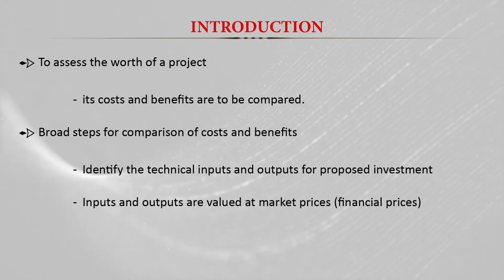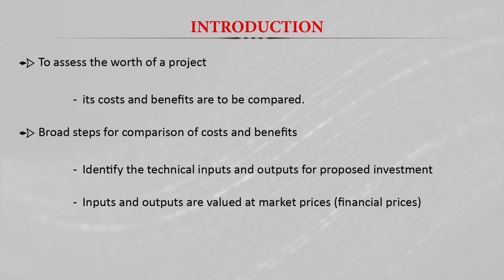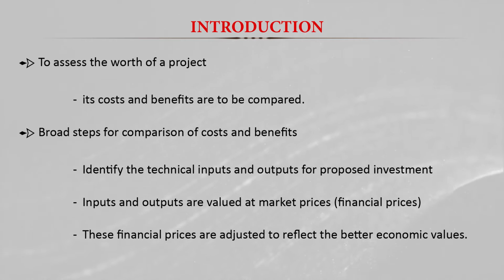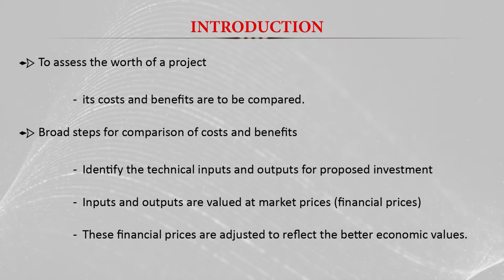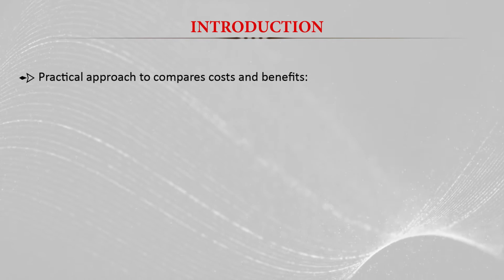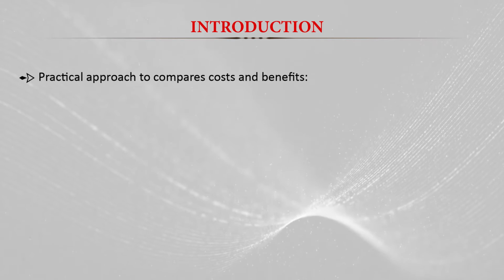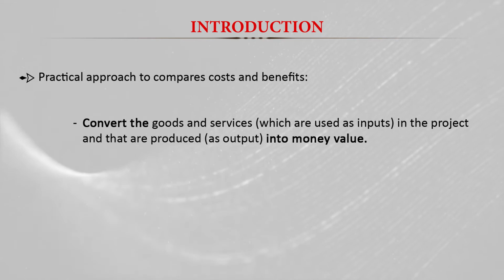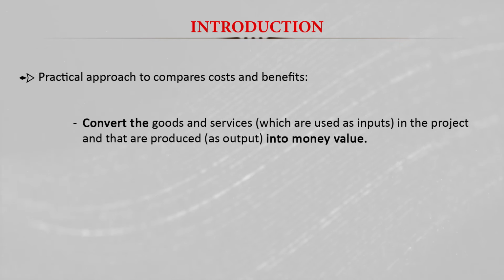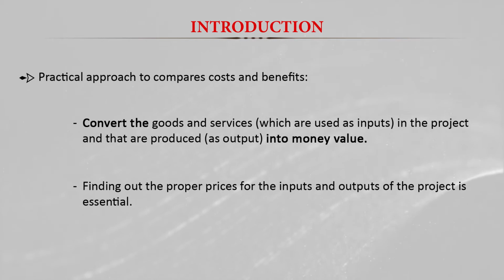We can find the proper market prices from the market. Then, if required, these financial prices are adjusted to reflect the better economic value. If you want to convert these market prices into economic prices or economic value, we can make some adjustments if required. And the practical approach to compare costs and benefits is to convert the goods and services which are used as inputs in the project and those produced as outputs into monetary value, and find out the proper prices for the inputs and outputs of the project.